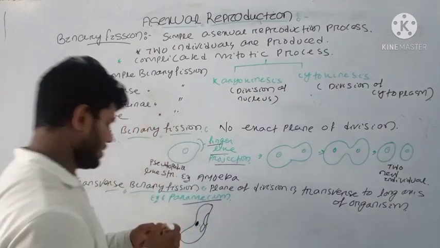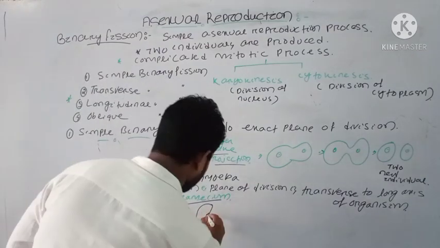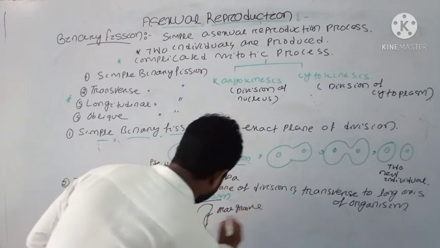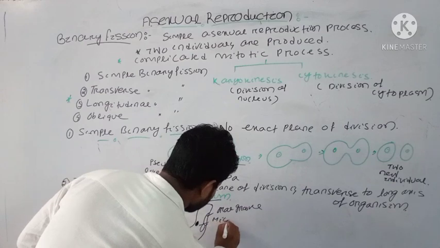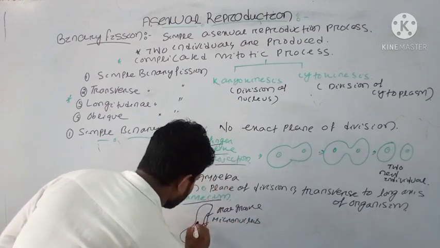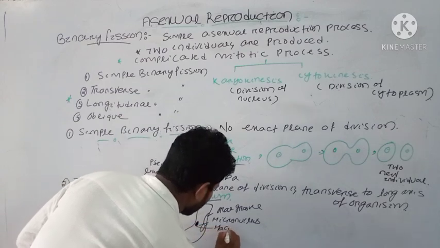Okay, this is known as your oral groove, this is your micronucleus, and the larger one is known as your macronucleus.